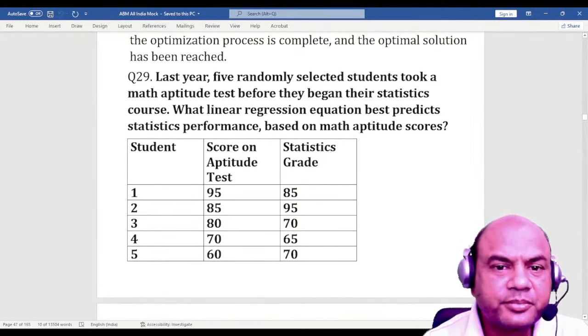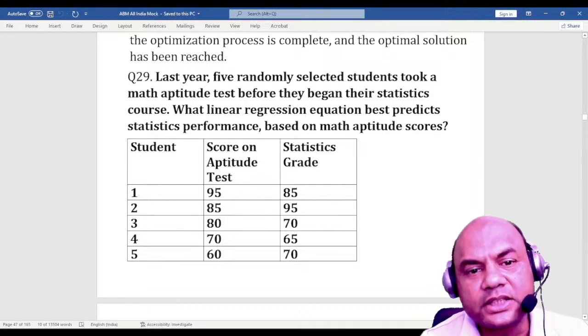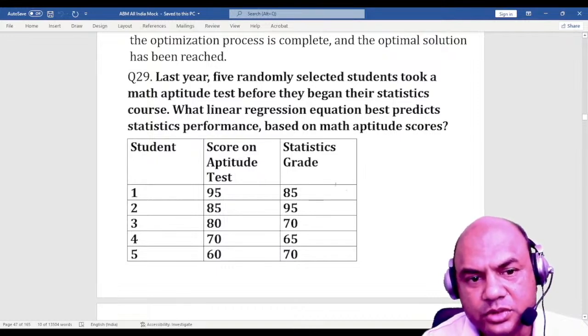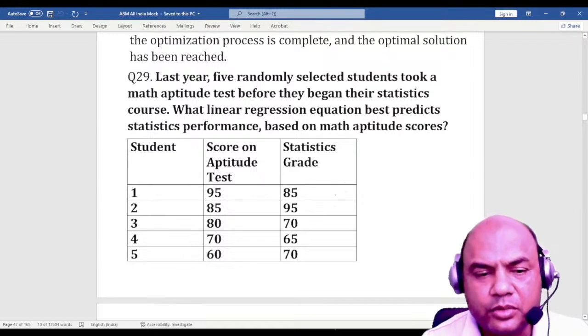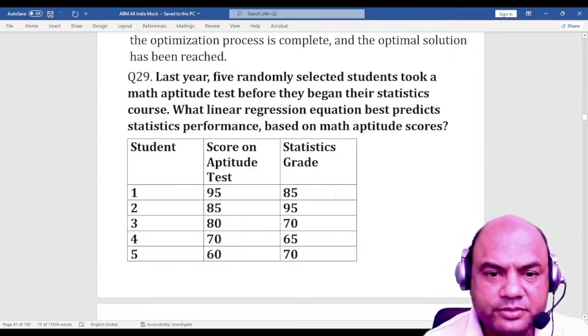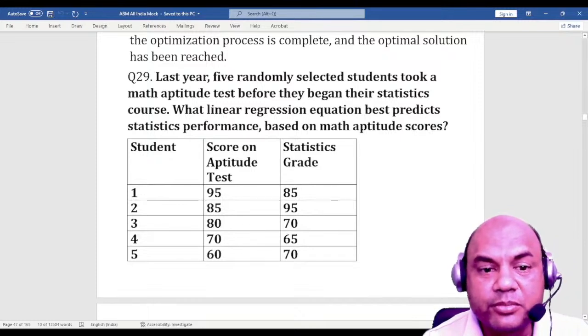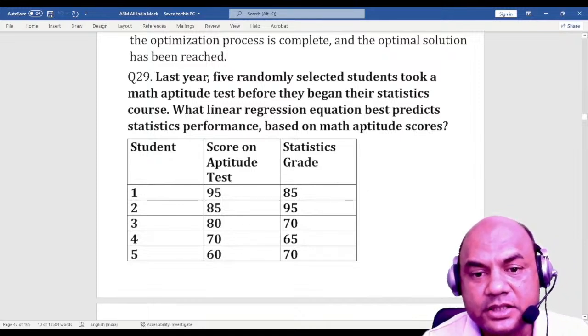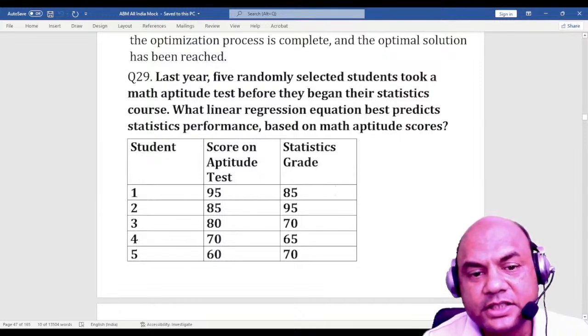Okay. Next one. Last year, 5 randomly selected students took a math aptitude test before they began their statistics course. So five students took the math aptitude test. What linear regression equation best predicts the statistics performance based on the math aptitude scores? So which linear regression equation best predicts the statistics performance?